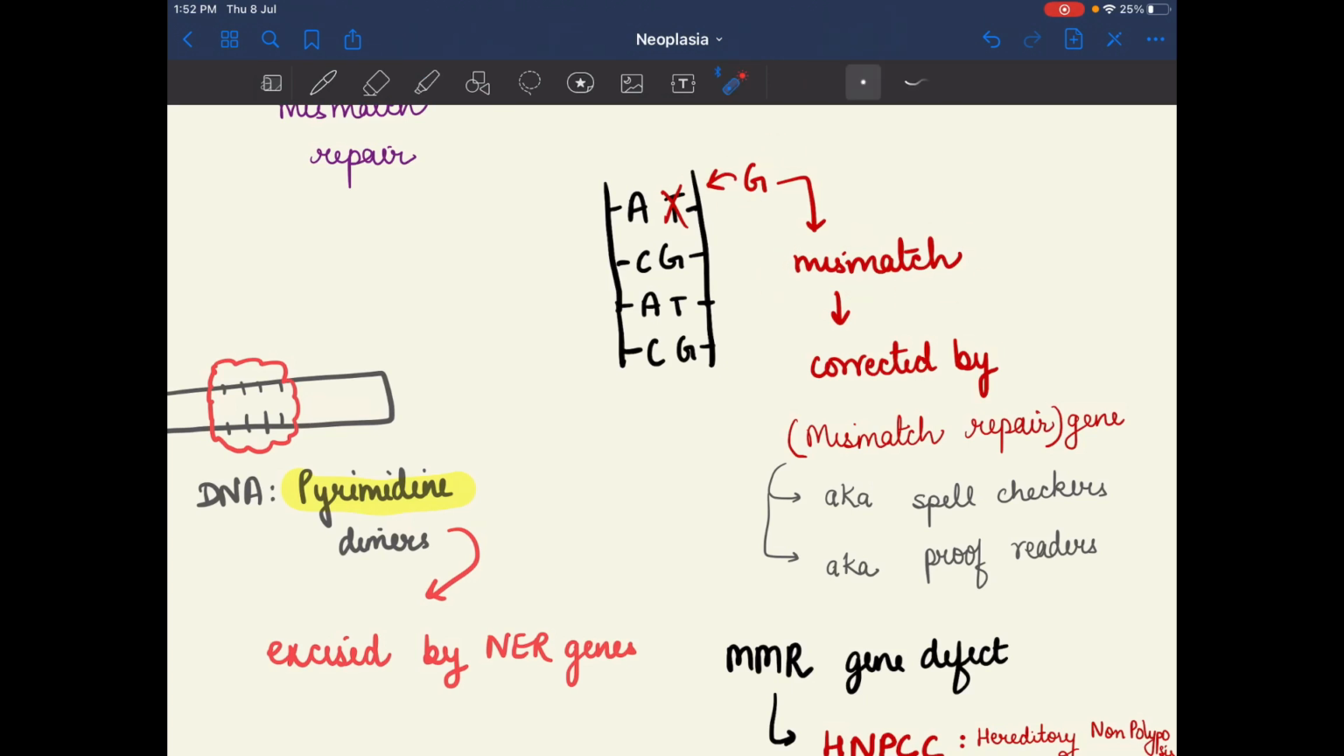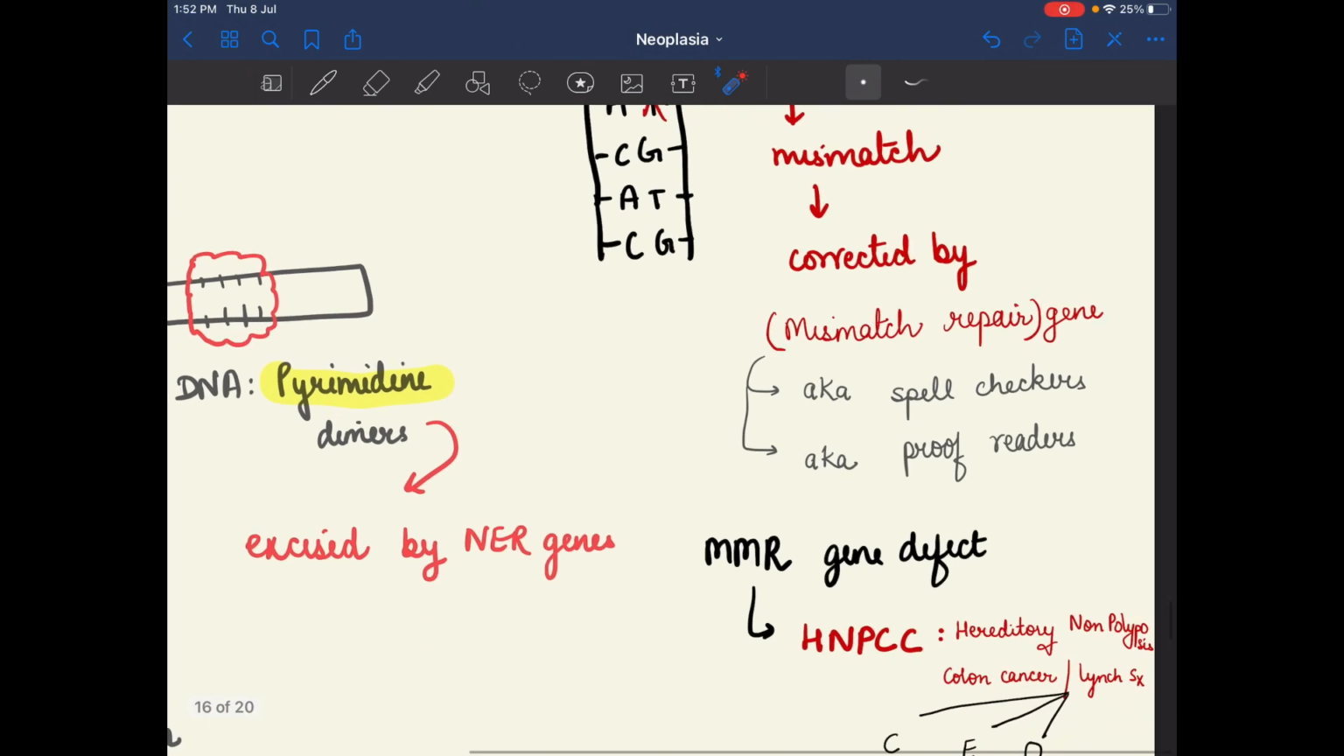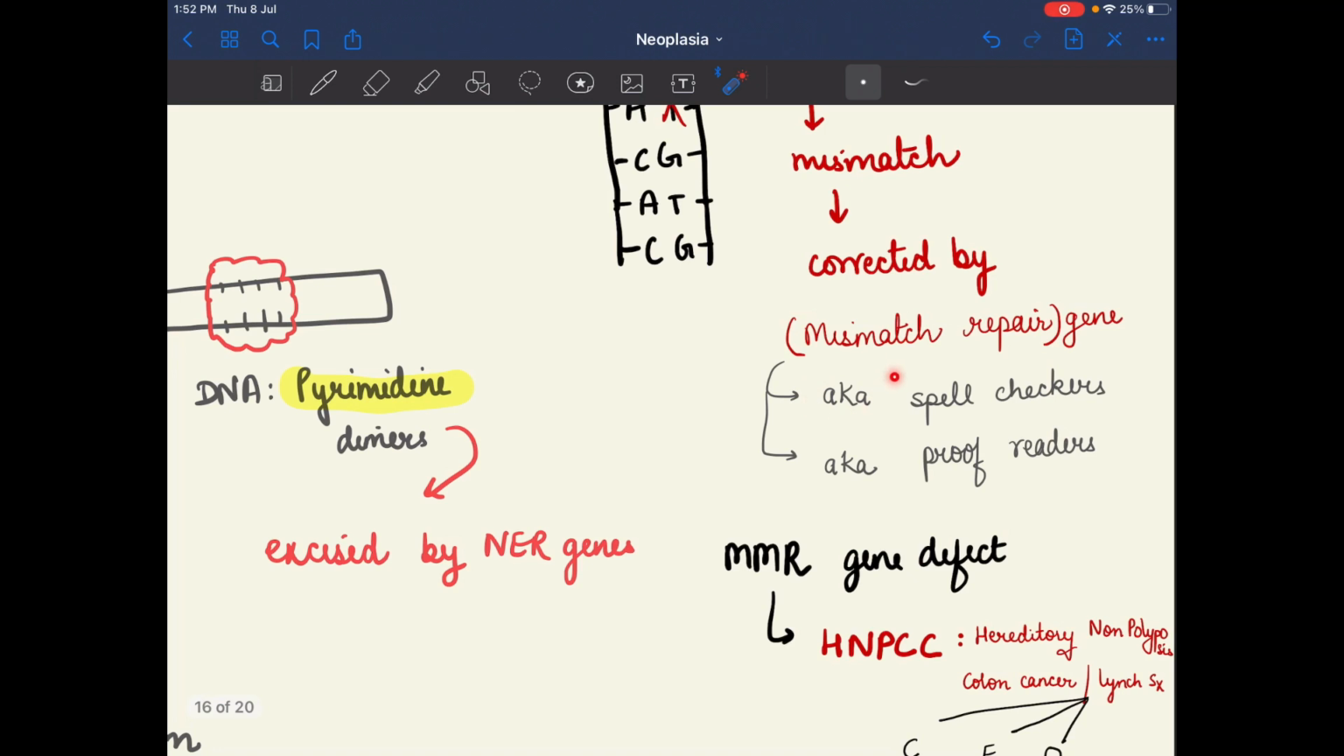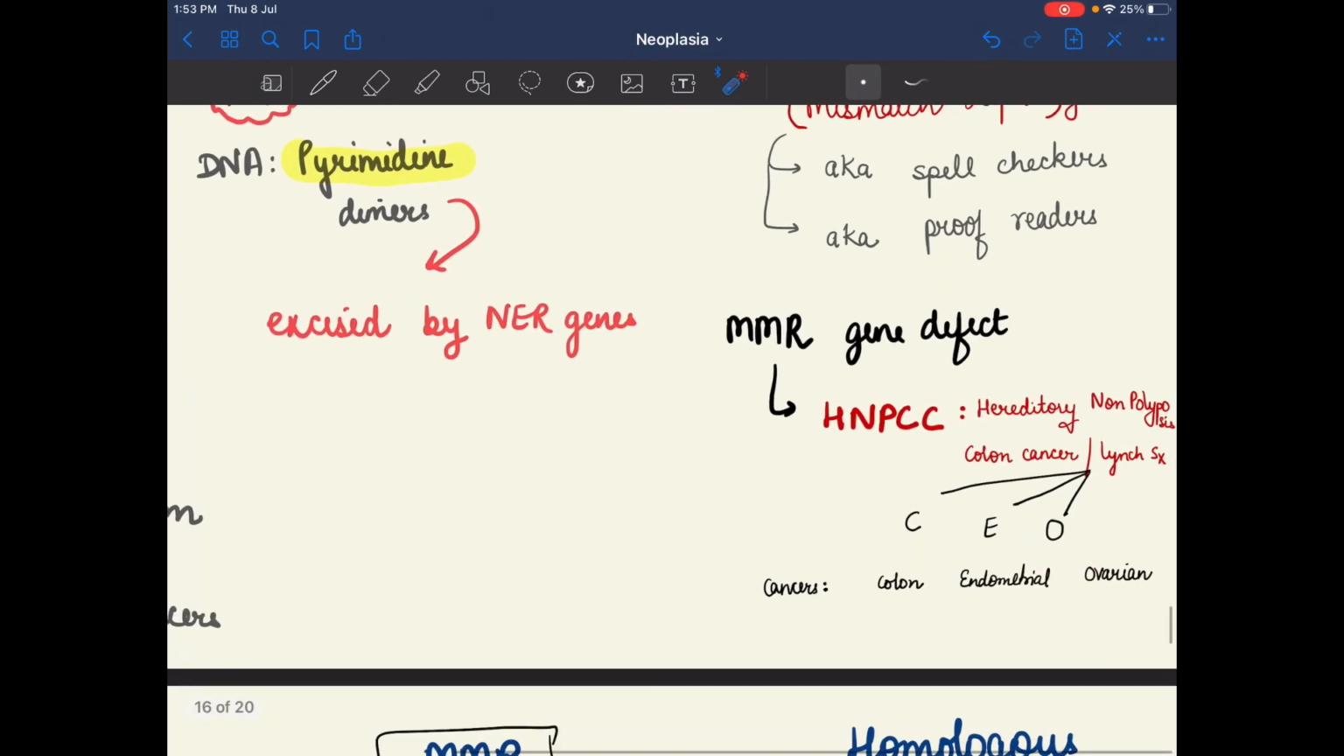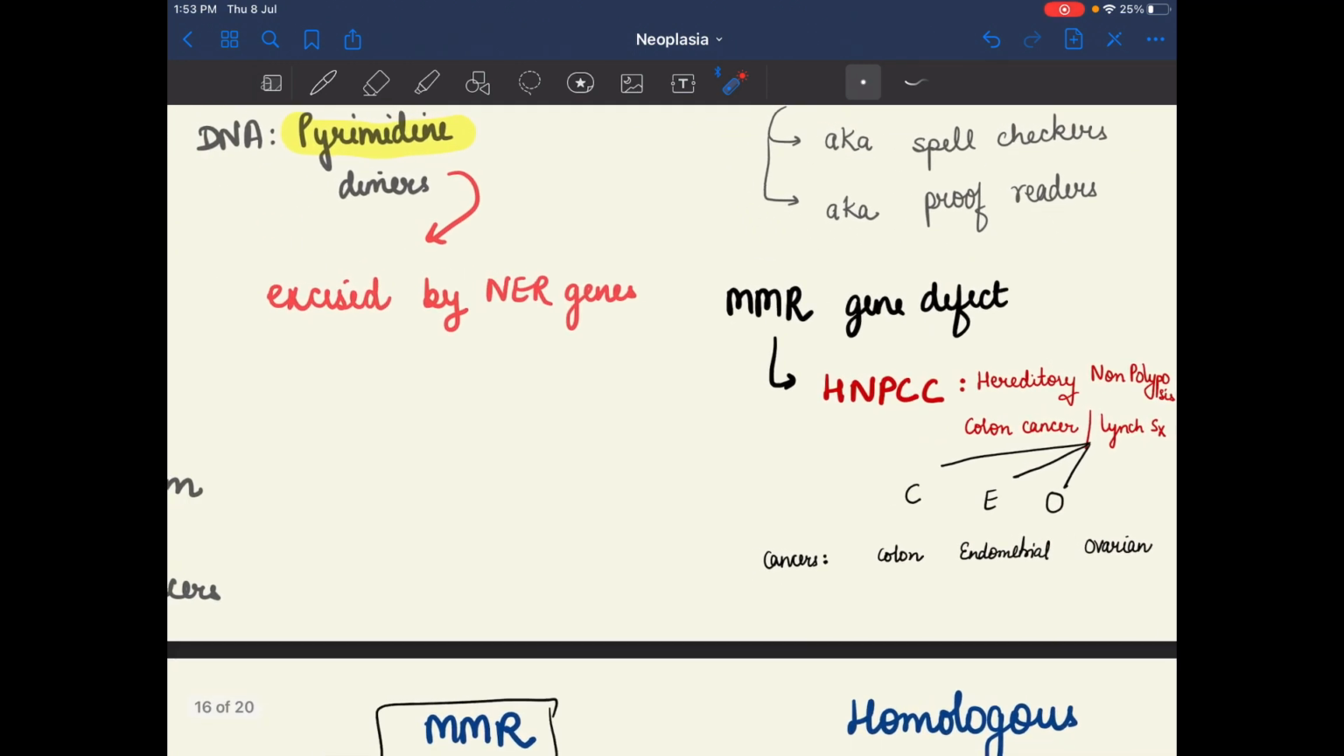If G will come, then a mismatch is going to happen, which is corrected by the mismatch repair gene. It is also known as the spell checker or proofreader. If there is a gene defect, then HNPCC will occur, meaning hereditary non-polyposis colon cancer, or we can say Lynch syndrome. So Lynch syndrome or HNPCC.